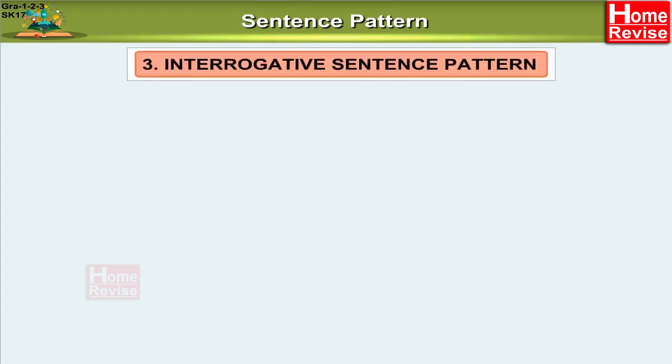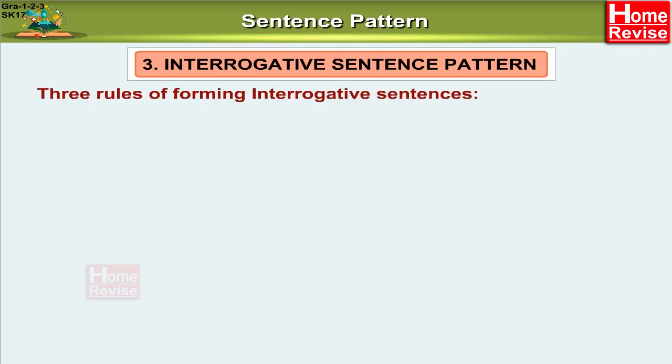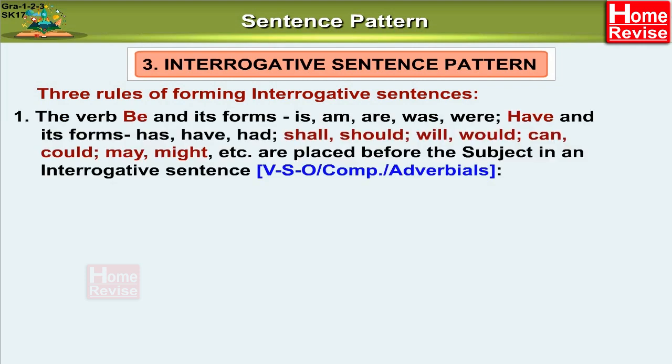3. Interrogative sentence pattern. 3 rules of forming interrogative sentences. 1. The verb be and its forms is, am, are, was, were; have and its forms has, have, had; shall, should, will, would, can, could, may, might, etc. are placed before the subject in an interrogative sentence. Verb, subject, object or complement or adverbials.